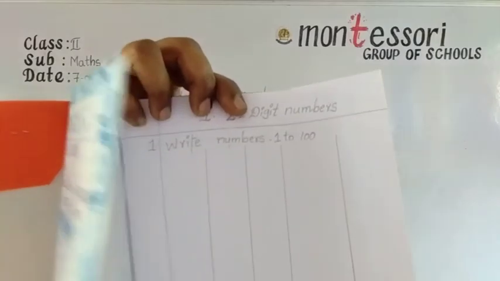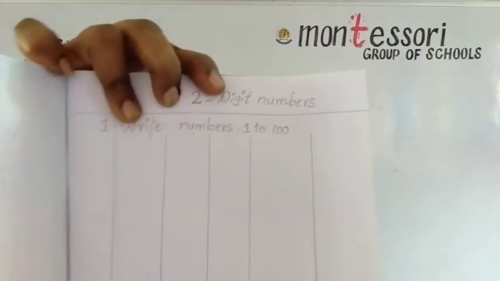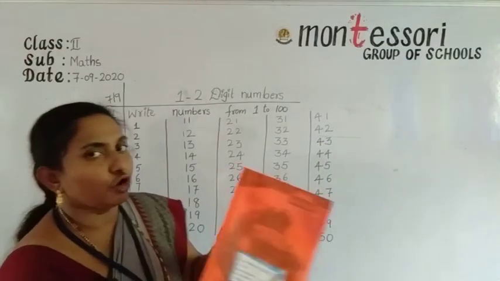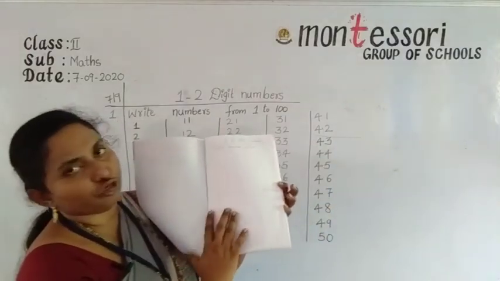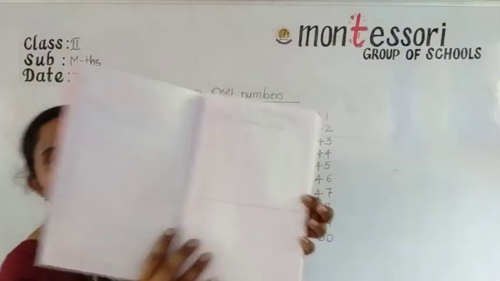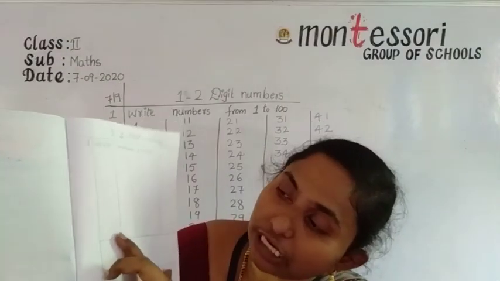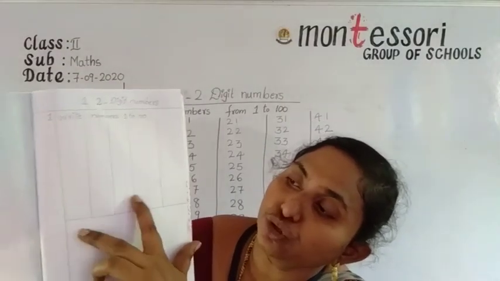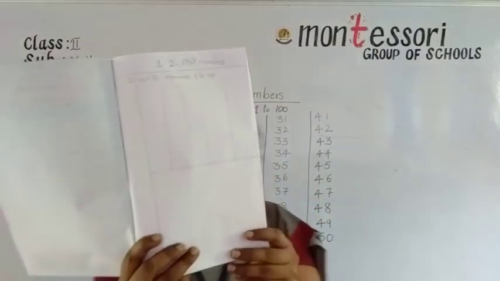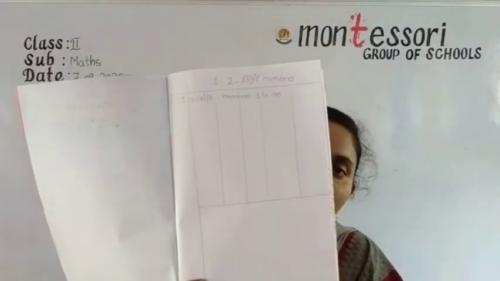Okay, understood, all of you? Now draw the line in the middle, and up here you can draw the lines 1, 2, 3, 4. Understood, all of you? So now you draw the line.